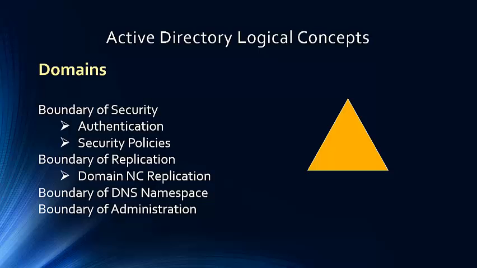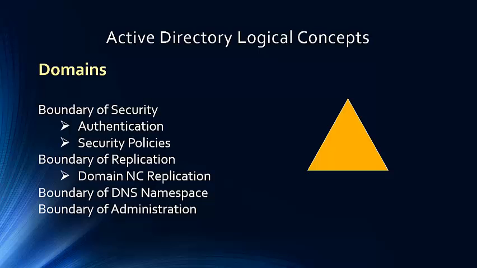As you can see, they serve as boundaries of authentication, replication, namespace and security policies. Domains are also manifested as domain controllers. Since all users in a domain must log on to the domain controllers for that particular domain, the domain is also a boundary of authentication, which is responsible for authenticating users and groups.